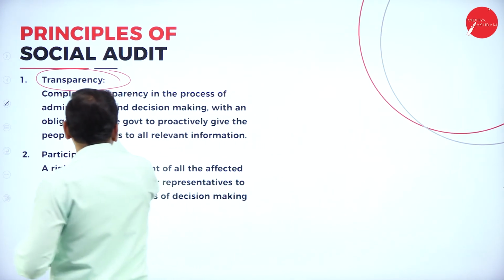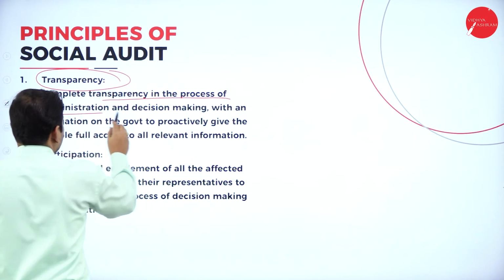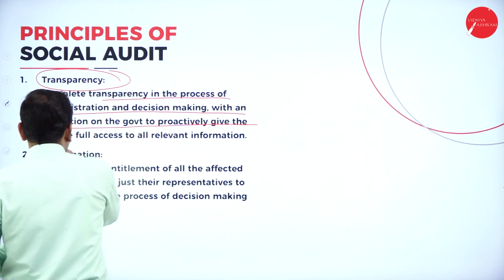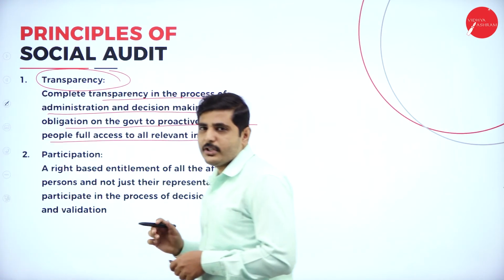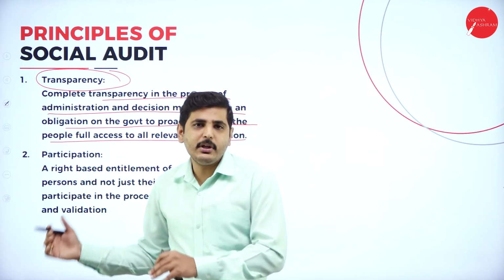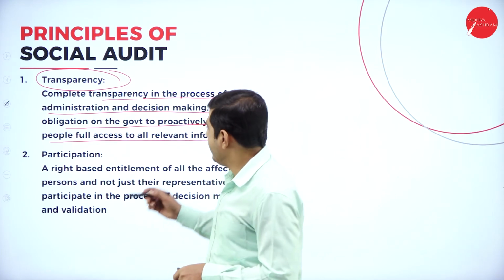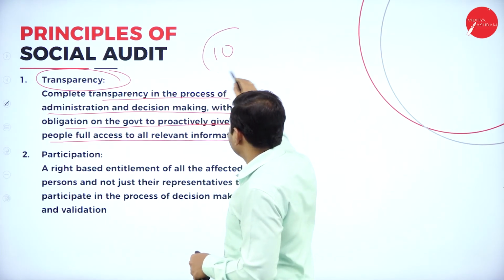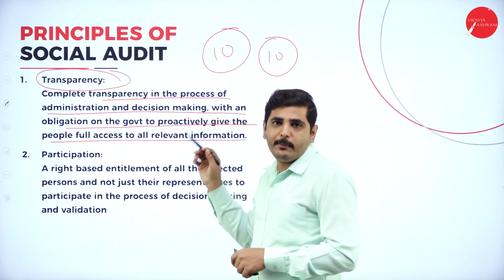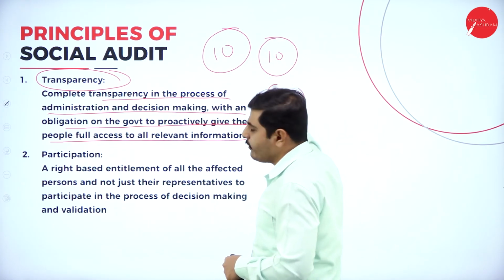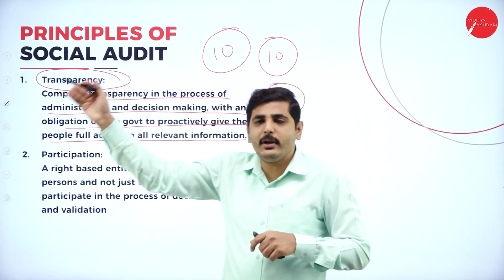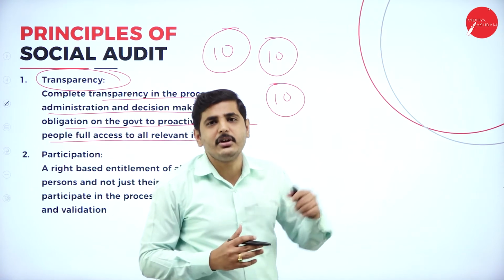Complete transparency in the process of administration and decision making, with the obligation on the government to proactively give the people full access to all relevant information. So we have to give all relevant information. Whatever information we have shown in the books of accounts, for example, if we have told that 10 lakh rupees will be invested in education, 10 lakh rupees in rural development, 10 lakh rupees in growing trees, we should show proper information. Showing 10 lakh rupees here, and doing there only 1 lakh rupees or 2 lakh rupees contribution to the society is not acceptable.